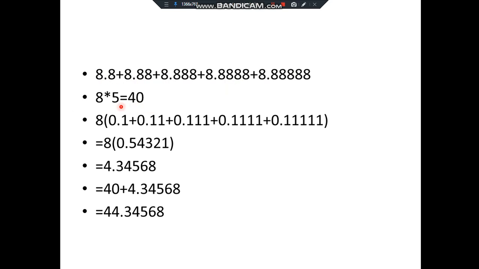First find that and keep it aside. Now take the decimal part. As we have seen in the previous one, see 0.8. Now the question is like that, no? So 8 as common, and again 0.1, 0.11 inside. On multiplying you get 4.34568. Now adding 40 to 4.34568, you get 44.34568. So this is how you have to solve these kind of questions.